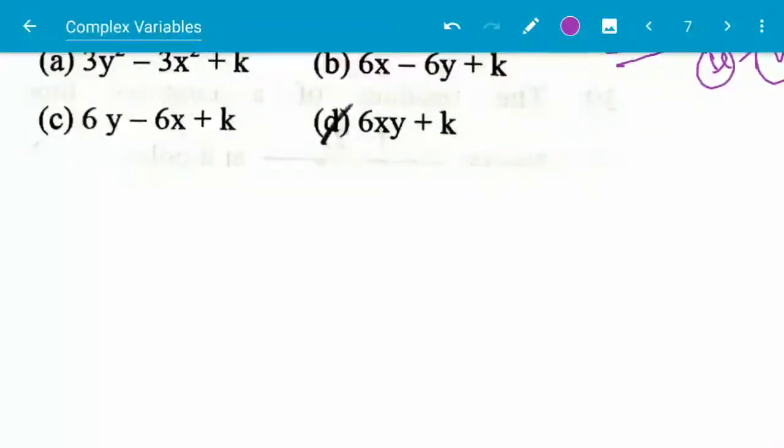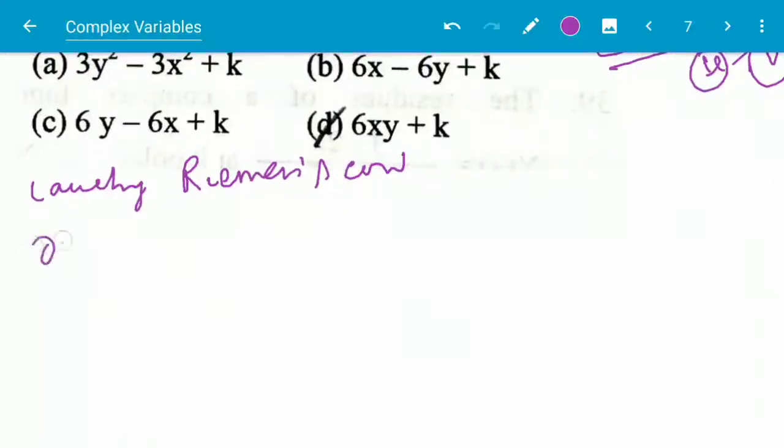The necessary condition is given by the Cauchy-Riemann condition, and what is that? That is del u by del x, the partial derivative of u with respect to x, is equal to del v by del y, and